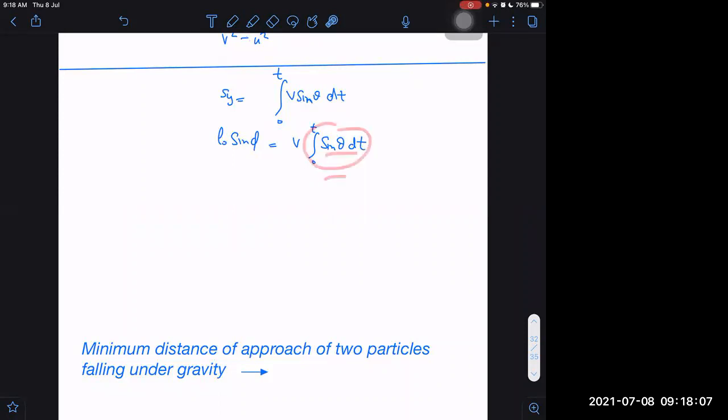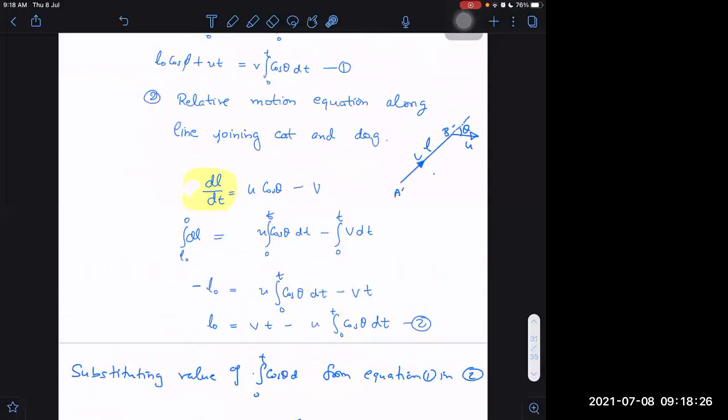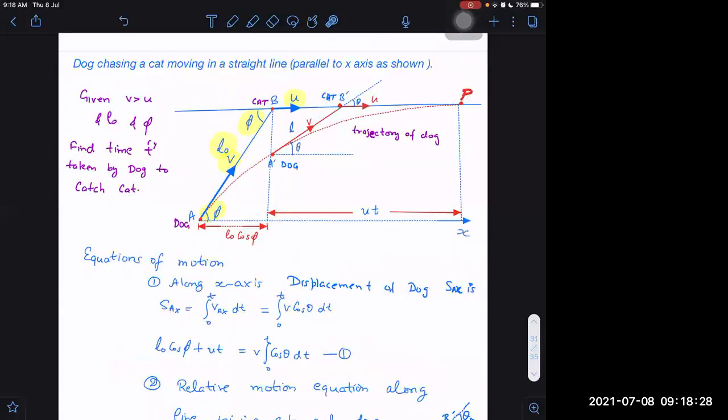Sir, is it possible to integrate that? We can never integrate anything unless we know theta in terms of time. So the point is, can we determine theta in terms of time or not? If we are able to determine theta somehow in terms of time, then I think it is possible. Now, how to determine theta in terms of time? That is the main question. Let me think of some ways to determine it.